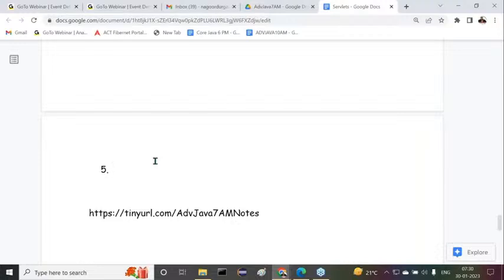Web application is the combination of web components like servlets and JSPs. Am I right or not? These web components are executed by a separate container, that is the web container.